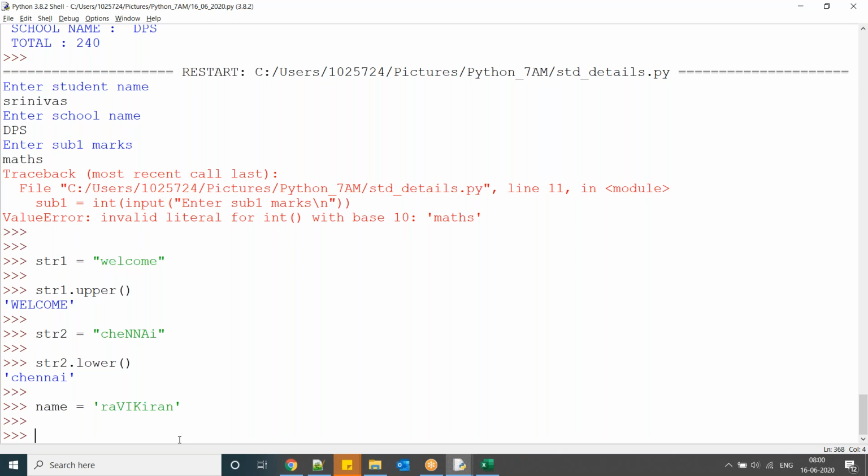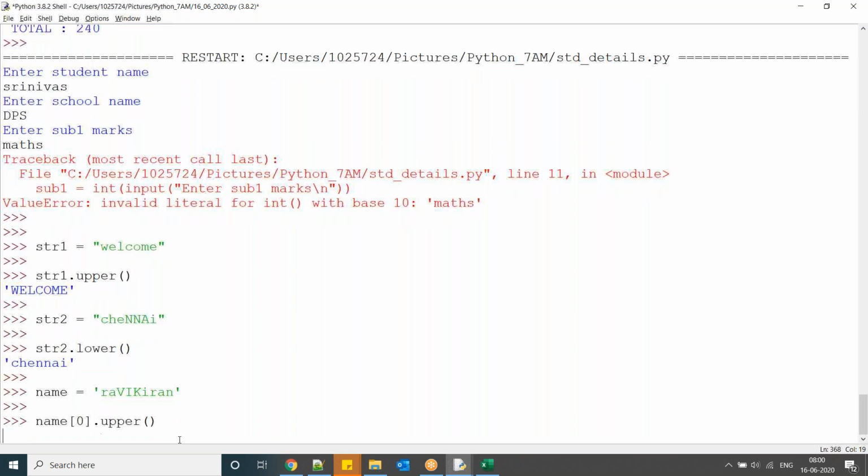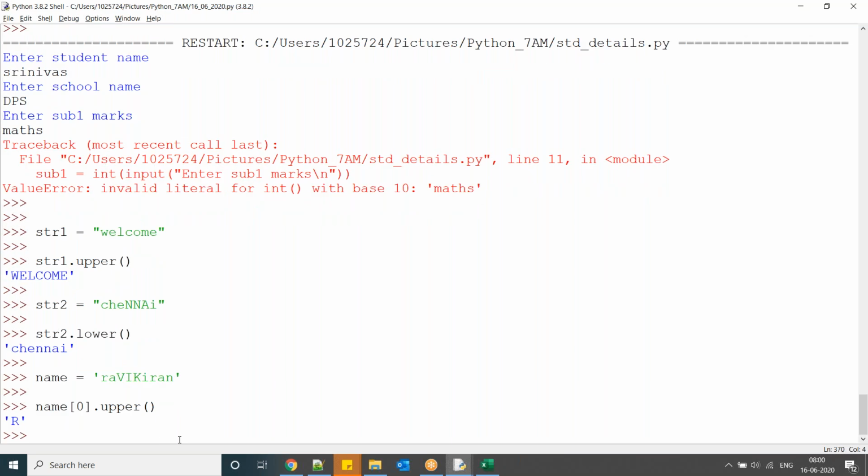Okay, so consider the first character: I have to get name[0] dot upper. So the first character you are getting. Now the remaining characters, I want them in lowercase. So how to get the remaining characters? name[1:].